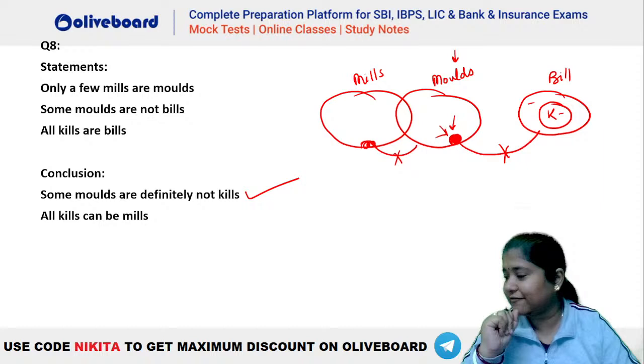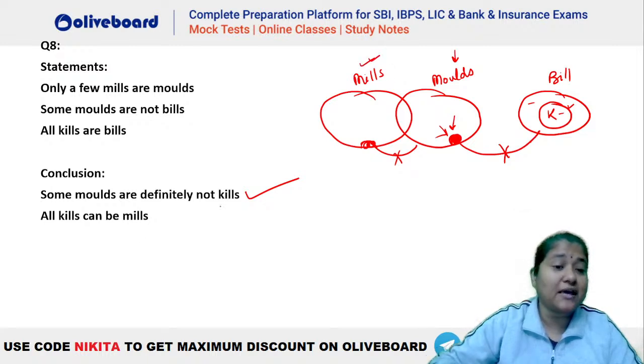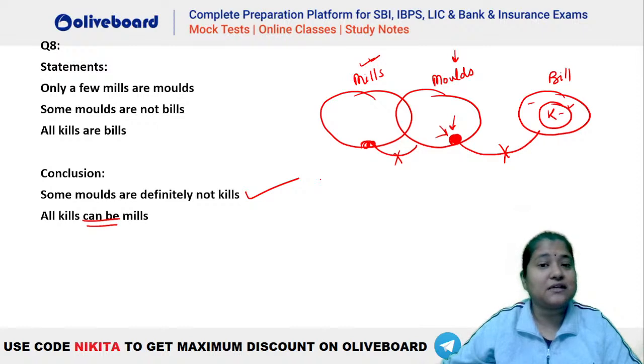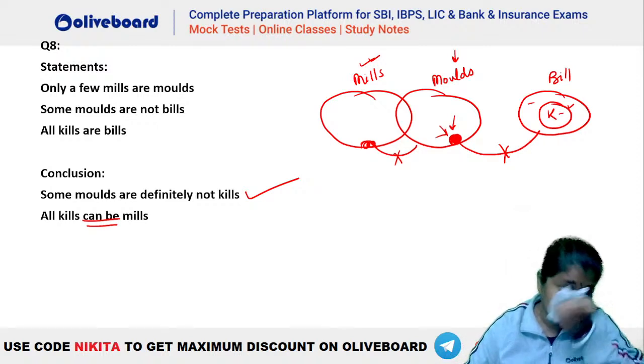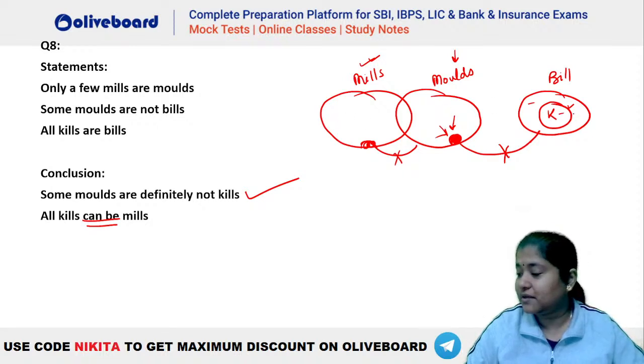ठीक है, तो first तो definitely true है. Second देखो, all kills can be mills here. Can all kills go inside your mills? ये भी true है. Can be shows a possibility, है ना? Can be possibility word है. So you can see that yes, there is a possibility that all kills can be a part of mills, है ना? तो ये तो बिल्कुल true है.